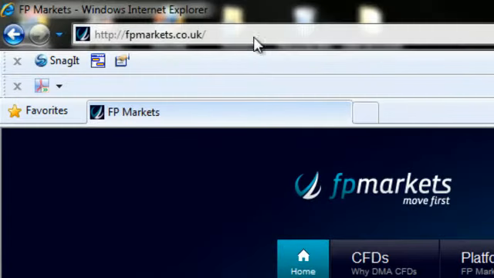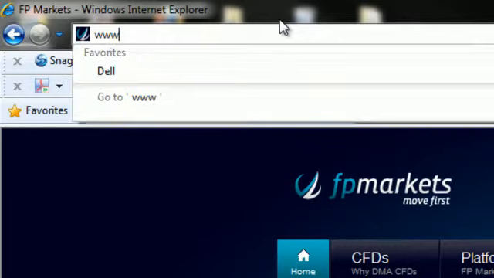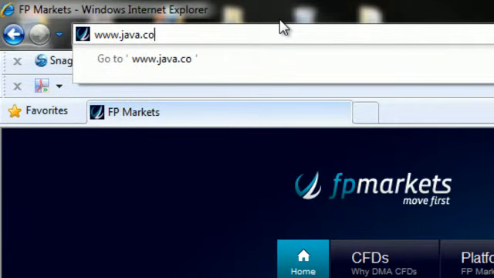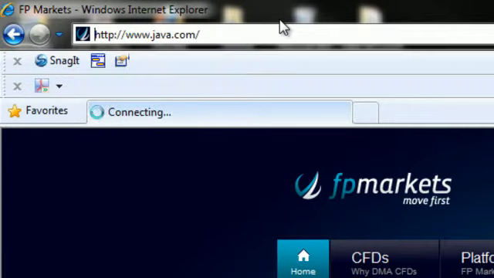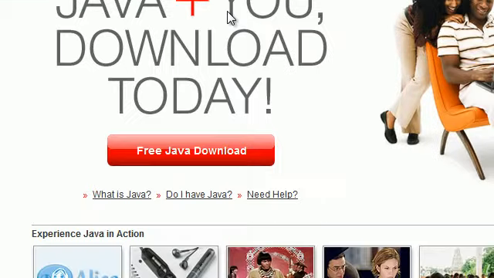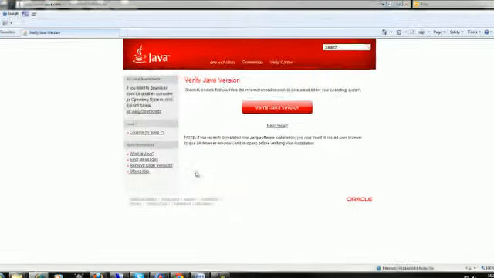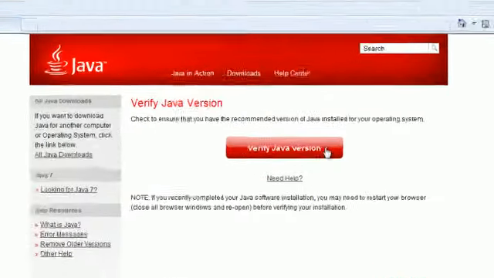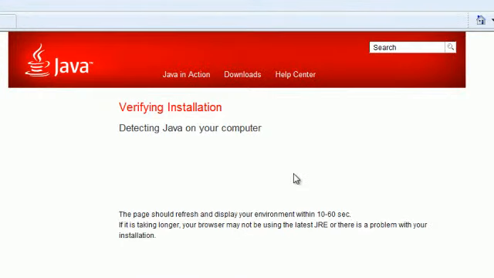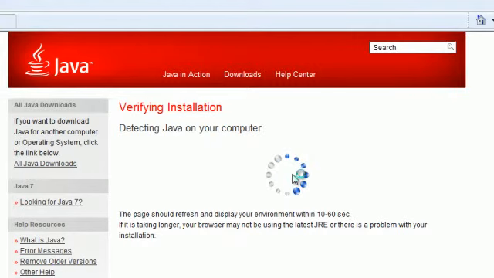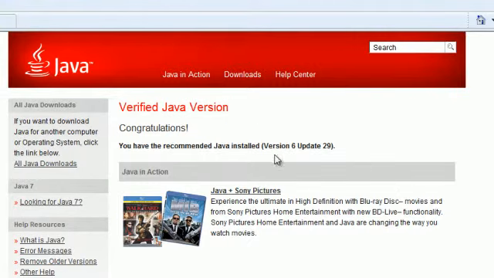To get Java, or to make sure you've got the right version of Java, simply head to www.java.com, which is java.com. Once you're in here, head down just below the free Java download to the link that says Do I Have Java? Once you click on that, it's going to run a system for you that says Verify your Java version. It will take a little bit of time, but it will check your machine to see what Java you've got, if you've got it, and what version you've got. Once this has happened, it will let you know whether you do have the latest version of Java, and if not, there will be a download button there for you to easily update your Java.